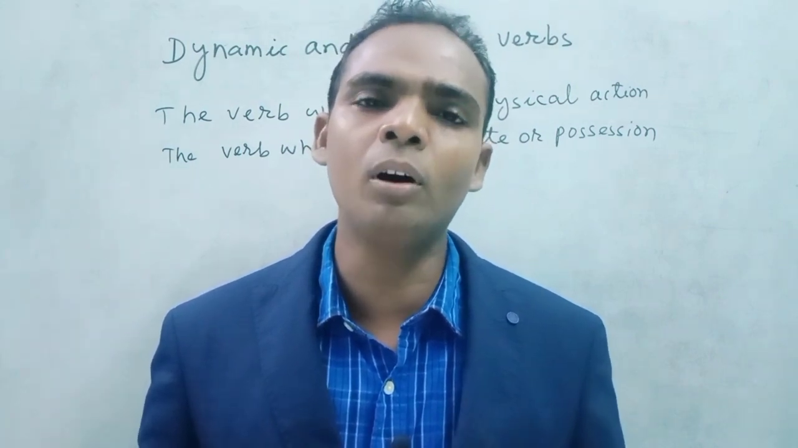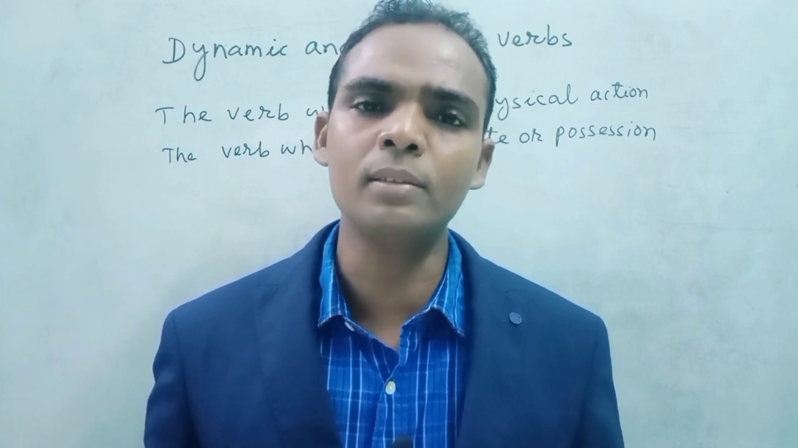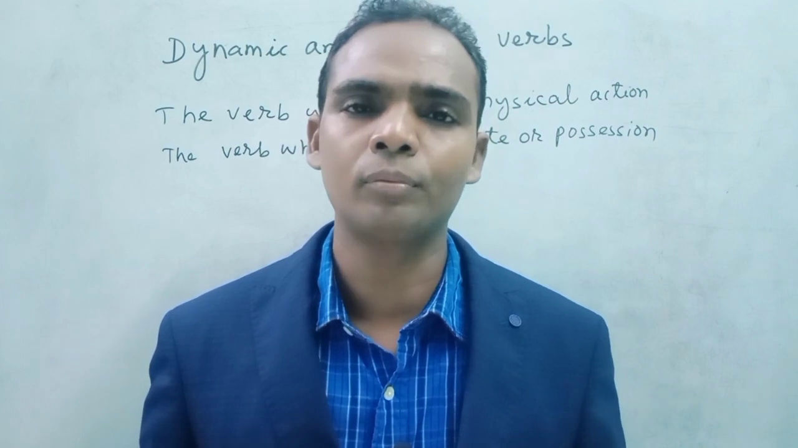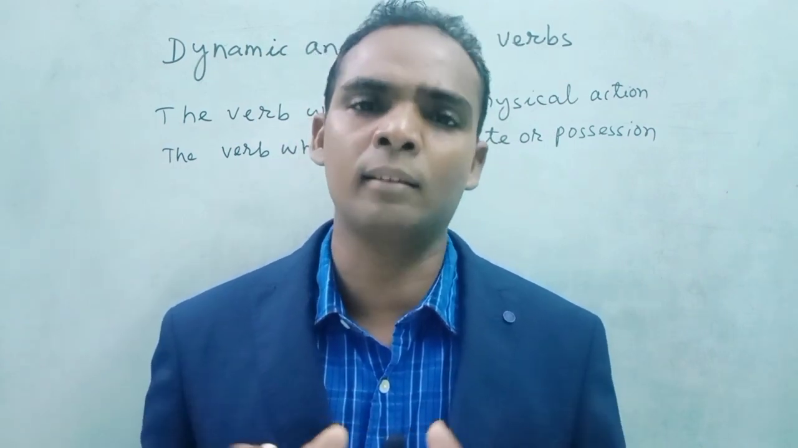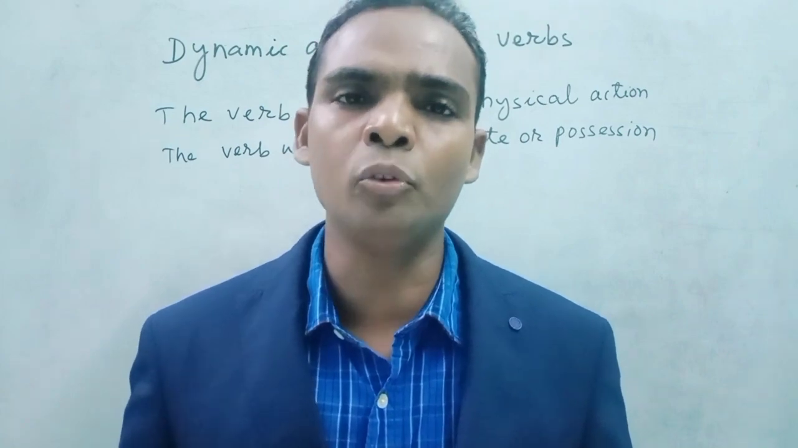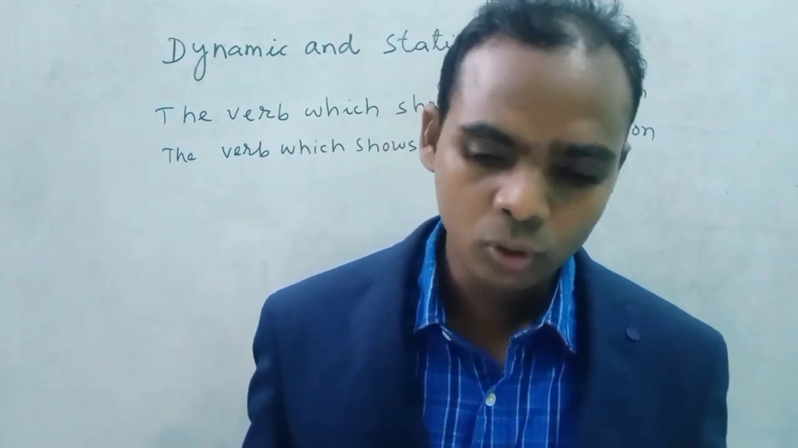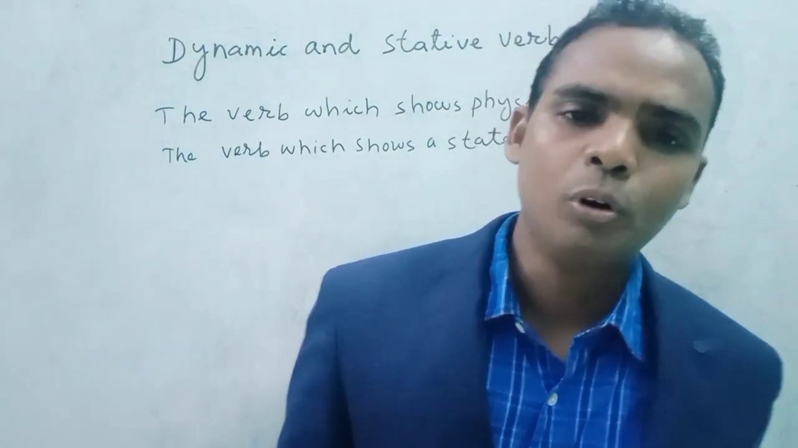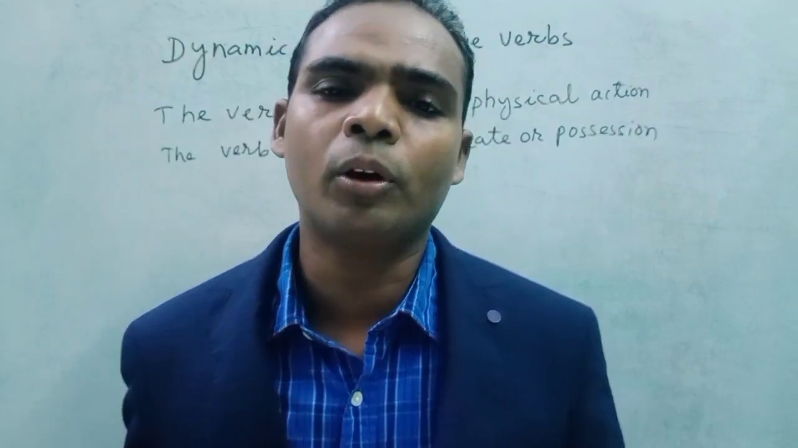This is the stative verb. I have a car. It means possession. There are some mixed verbs also, which we can use. I am giving some examples of stative verbs. What are the stative verbs? What are the dynamic verbs?